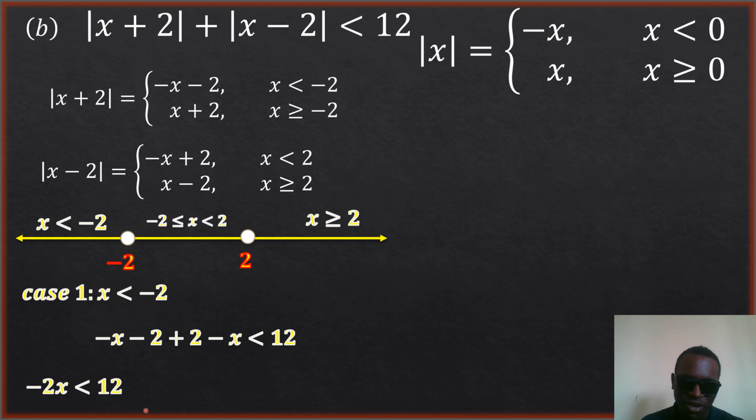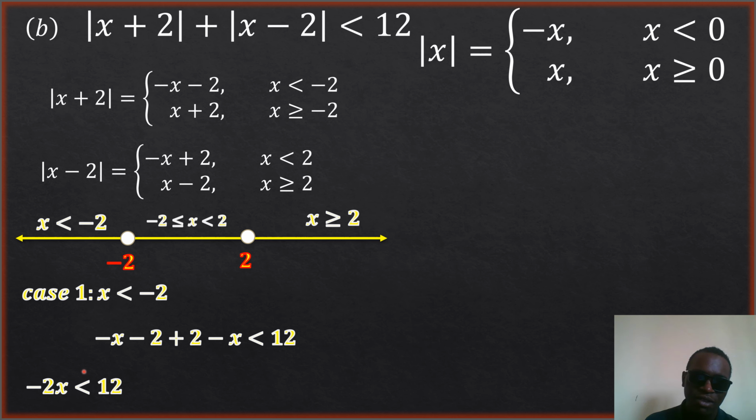That result is strictly less than 12. Now we have to divide all through by negative 2 to isolate the x. Whenever you divide an inequality by a negative number, the inequality sign reverses. If it is less than, it reverses to greater than.